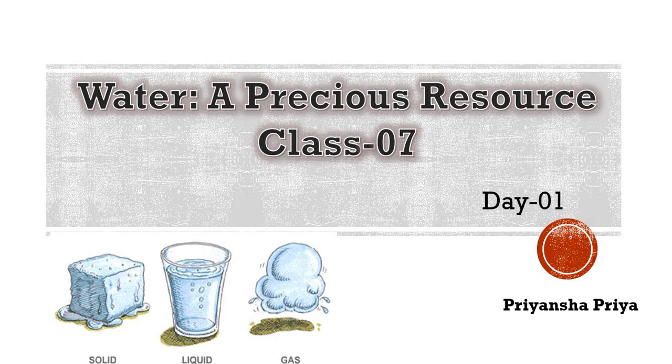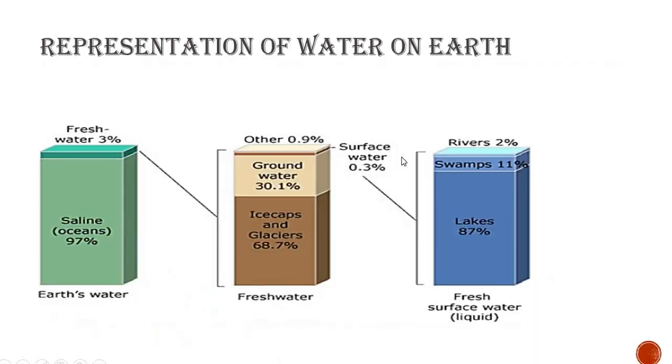As you have studied in class 6 also, where we studied the diagrammatic representation of water on earth. Let us recall that segment here. So there is an abundance of water present on the earth, but a very small amount of water is useful for us or is fit for human consumption. As you can see in this one, that is earth's water.